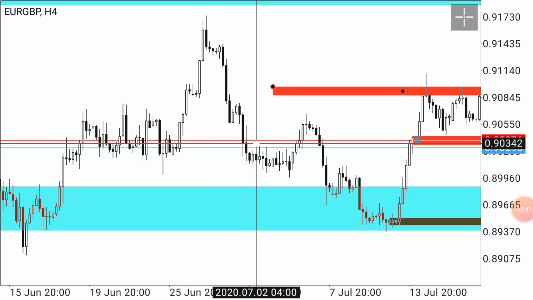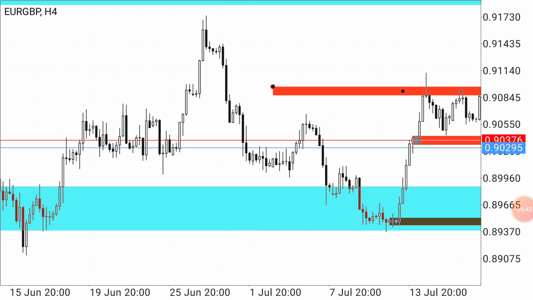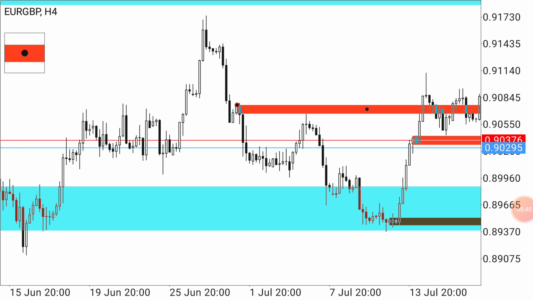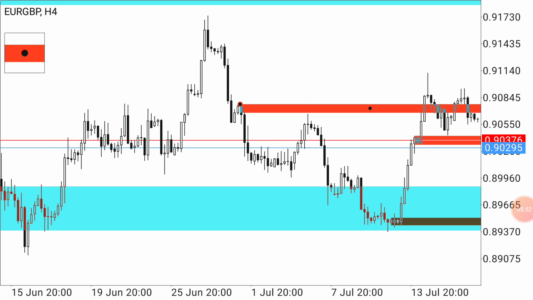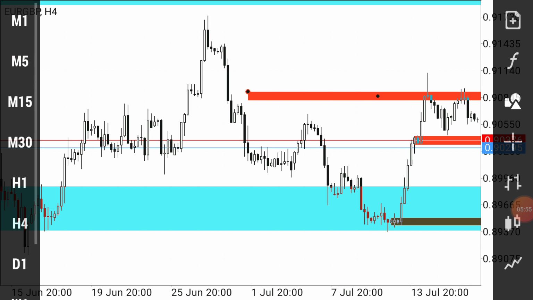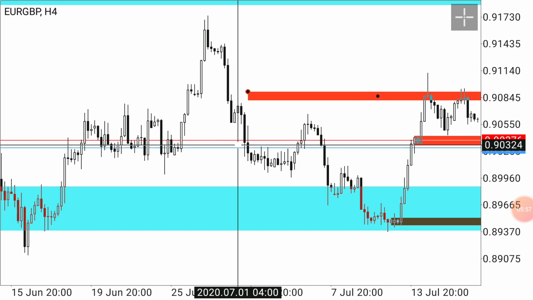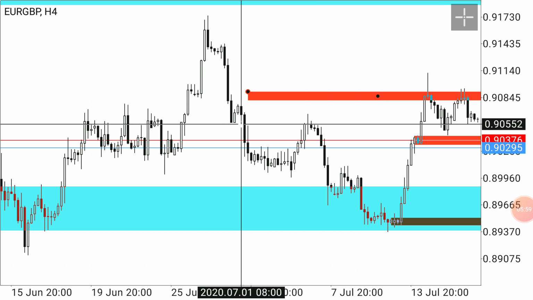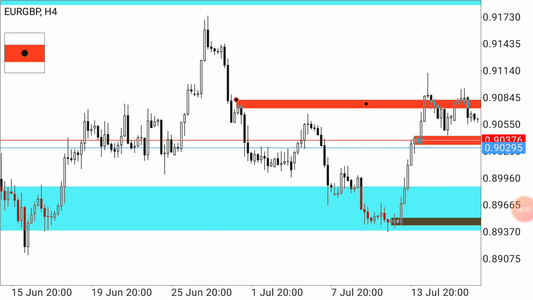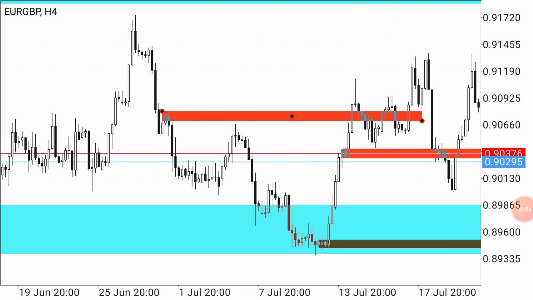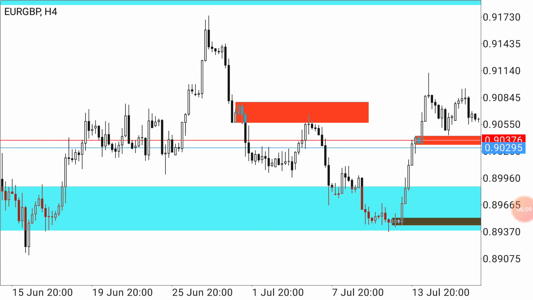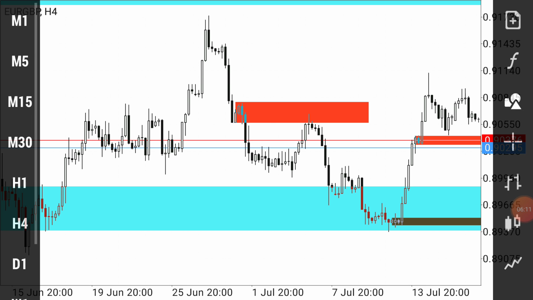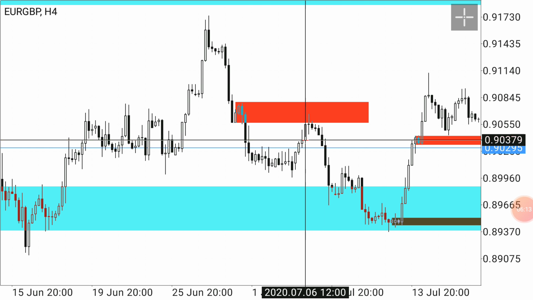Again, you just have to put this single candle, or you can take the whole candle. If you want to get the best risk to reward, you just take this single candle, or you can make both candles a zone. The risk to reward ratio is disturbed, but it is great.